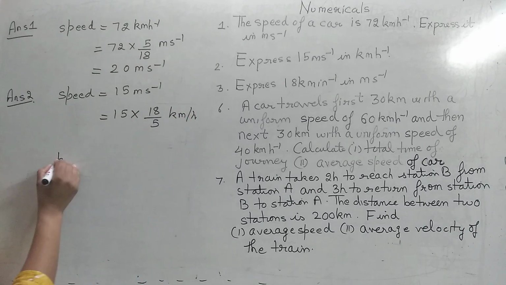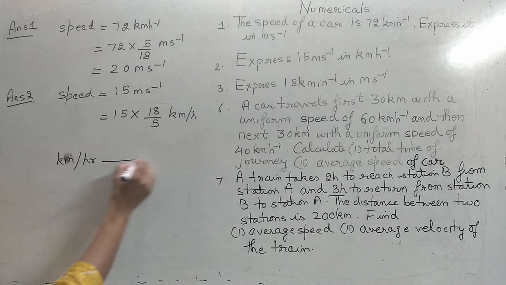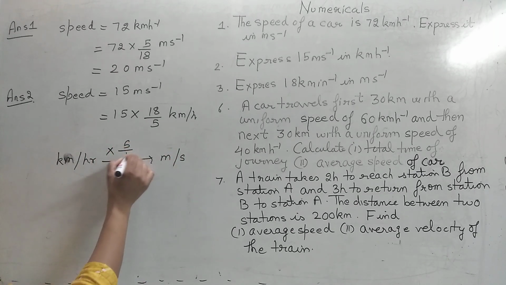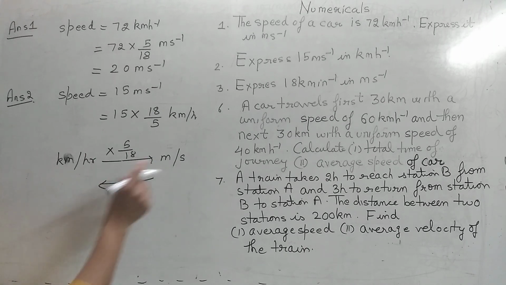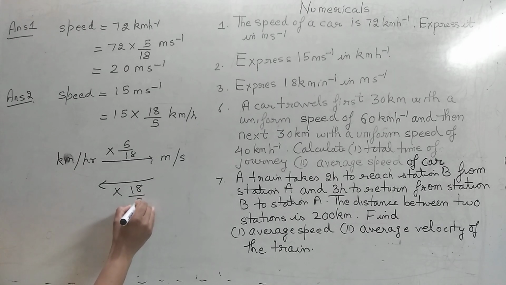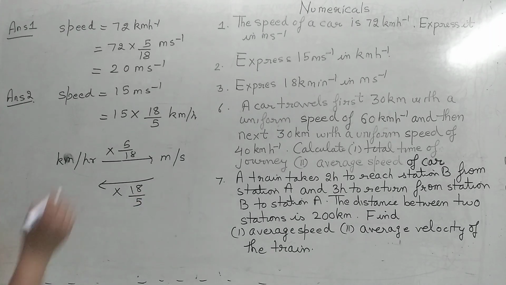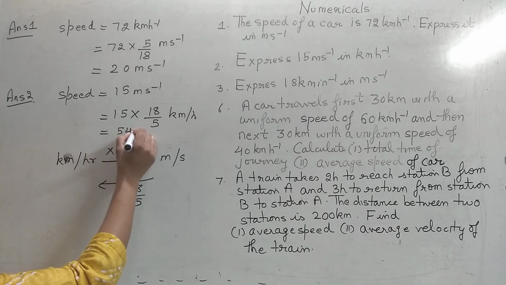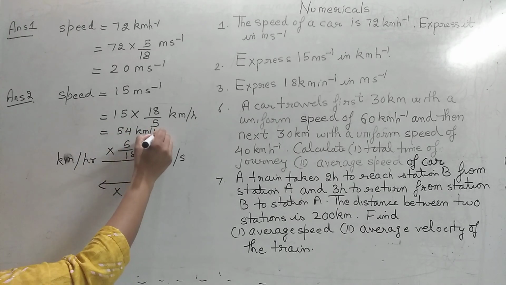When we have to move from kilometer per hour to meter per second, you multiply with 5 by 18. And when you have to move from meter per second to kilometer per hour, you multiply it with 18 by 5. Simply remember this. So this is 3, hence it is 54 kilometer per hour.